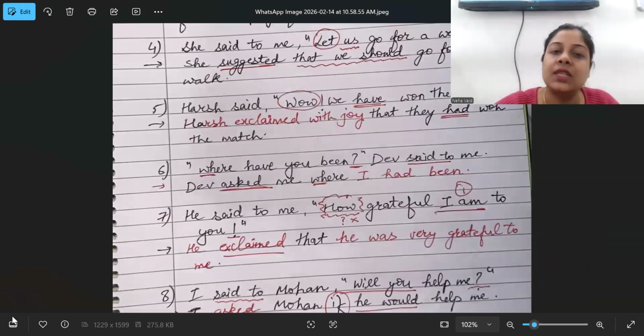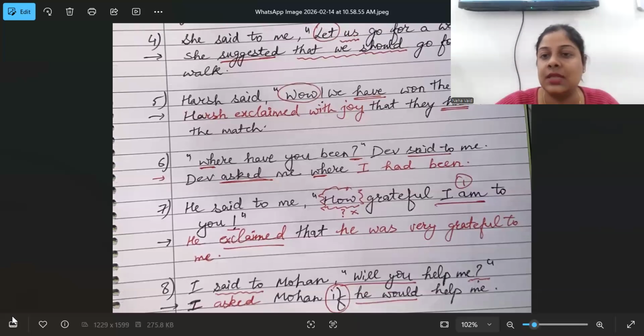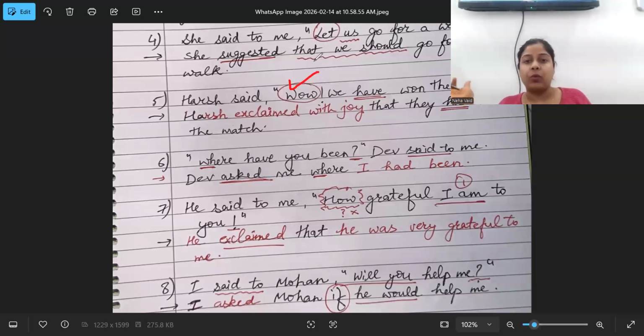Next we have the fifth sentence, that is Harsh said, wow, we have won the match. So here Harsh exclaimed with joy because of the concept wow. उछल के बोल, excitement होता है ना. Harsh exclaimed with joy, wow, we have won the match. So there's an excitement. So Harsh exclaimed with joy, happiness, wonder. ठीक है, कुछ भी उसे बहुत खुशी हुई that they had won the match.